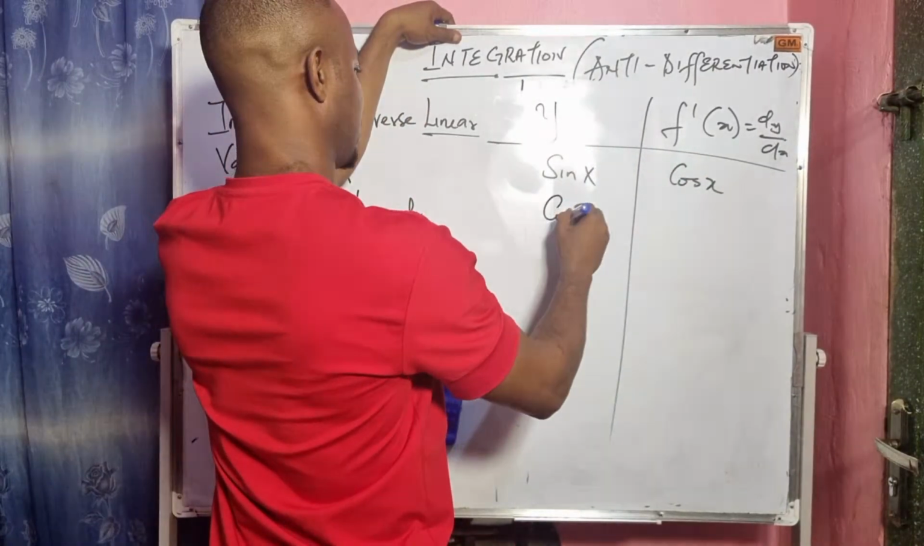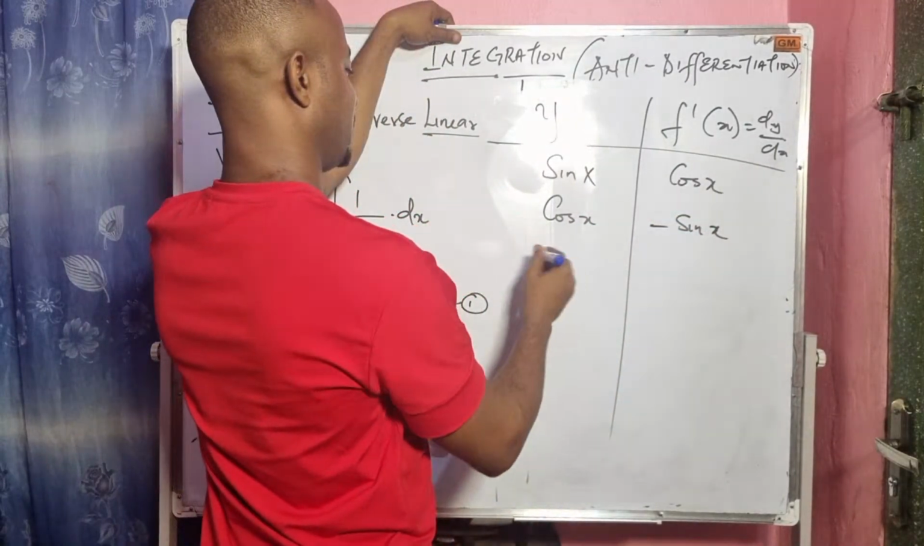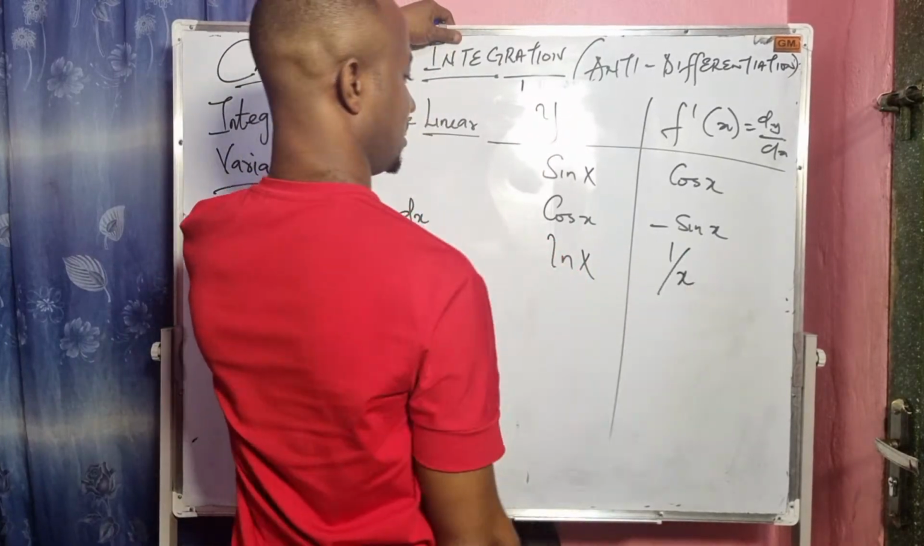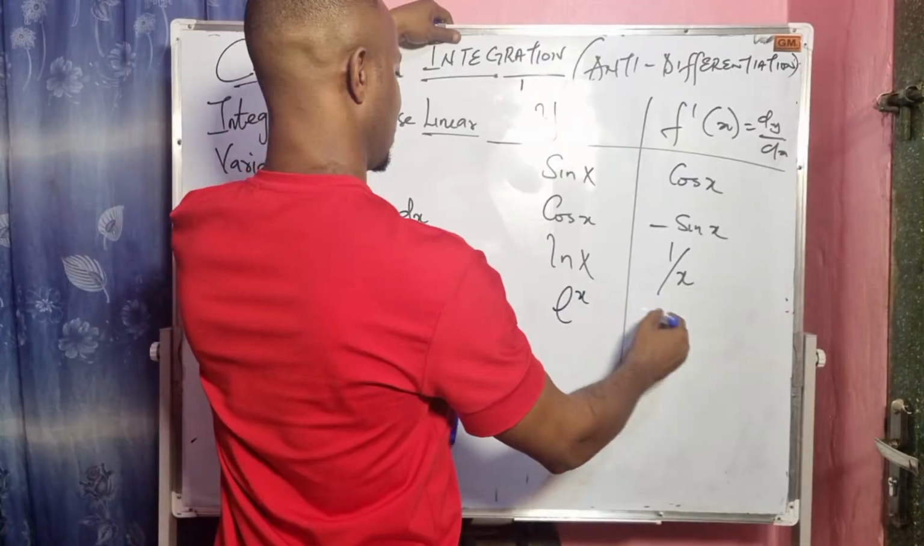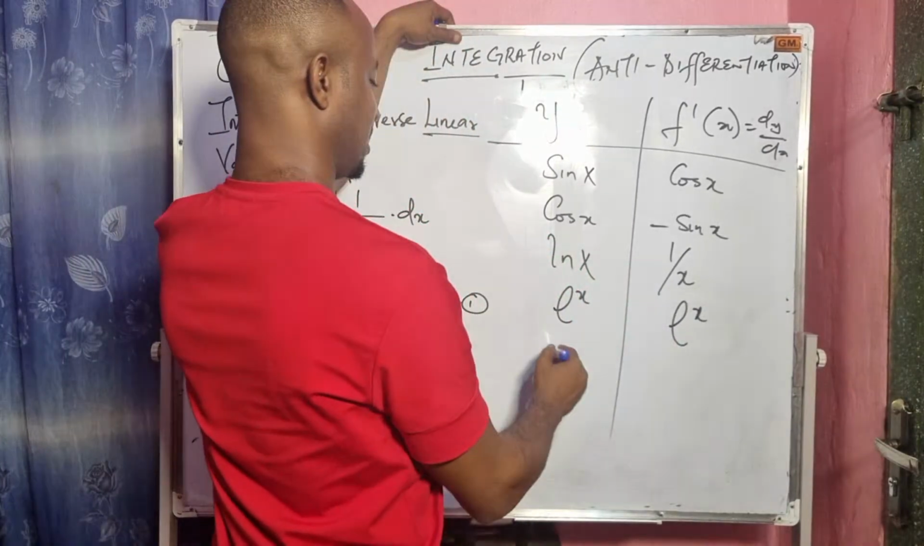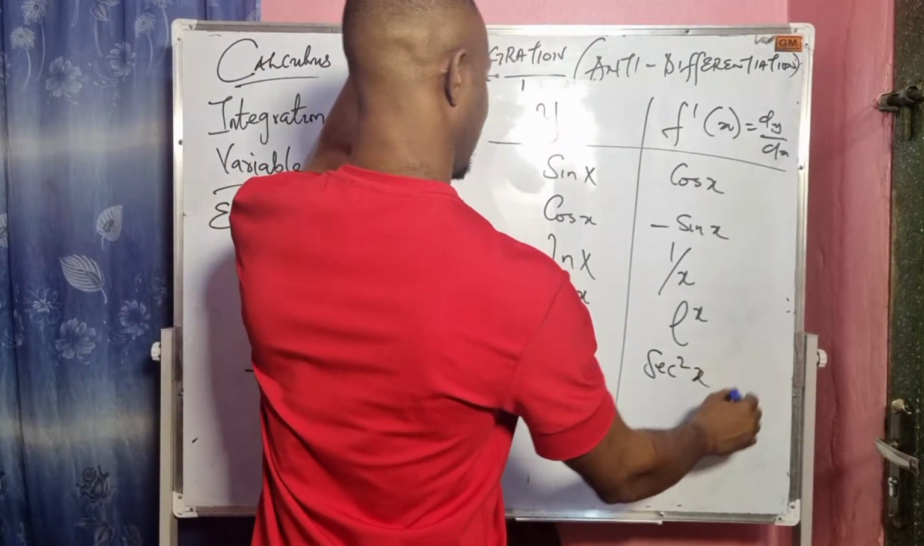Differentiate cos x, we have minus sine x. Differentiate ln x, we have 1 over x. Differentiate exponential x, we have exponential x. Differentiate tan x, we have sec square x.